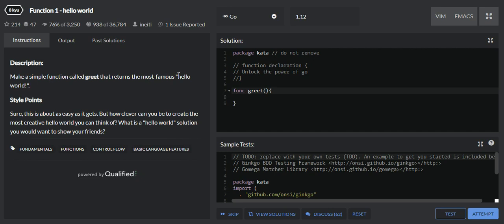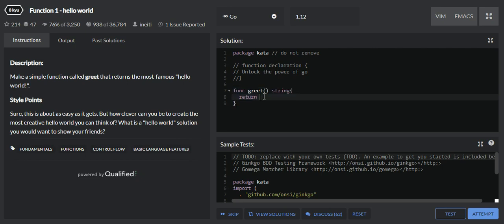So we have to return hello world, which is given as a string. First we use the return keyword. The return keyword is used to return anything from the function. It can be a data type, a variable, a string, an integer, anything can be returned from the function. In order to return a particular data type, we have to specify the data type. As we know here, hello world is a string, so I am specifying string.